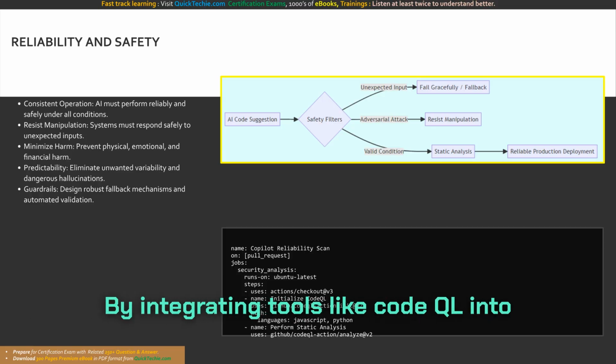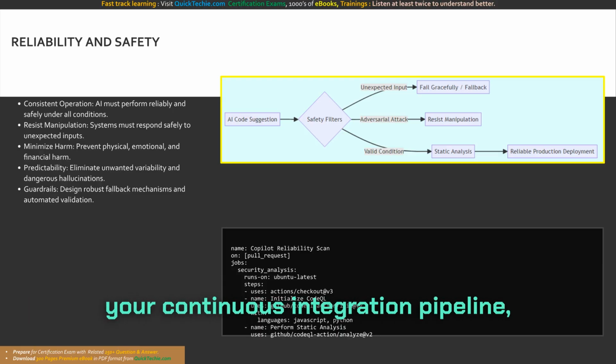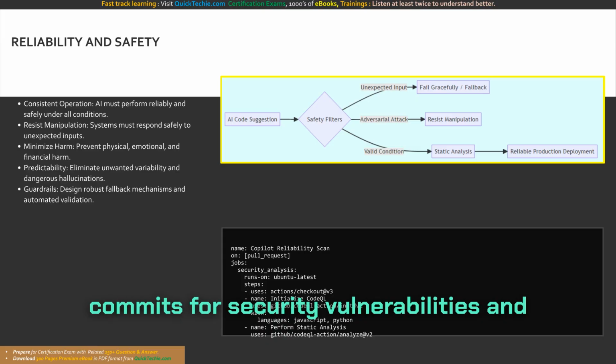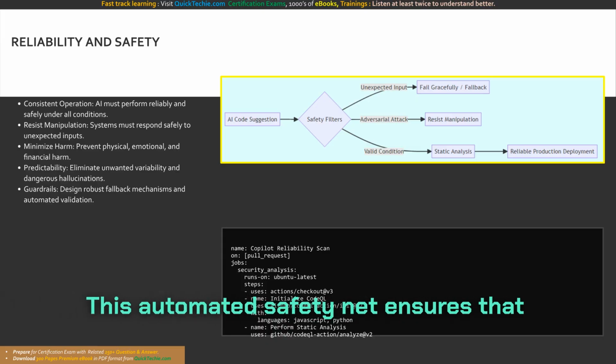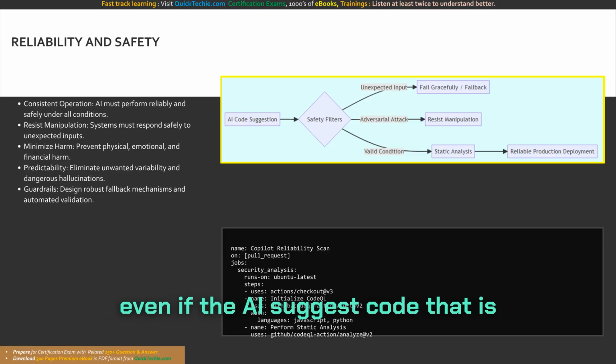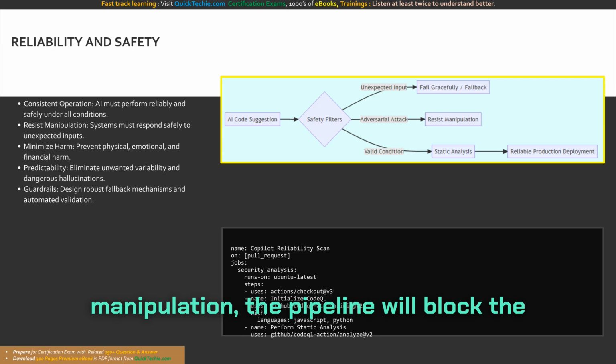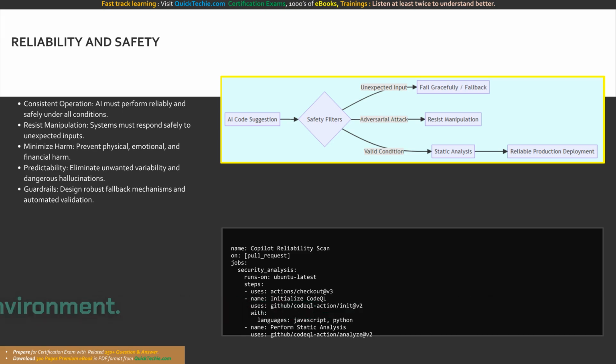By integrating tools like CodeQL into your continuous integration pipeline, you forcefully scan all AI-generated commits for security vulnerabilities and reliability flaws. This automated safety net ensures that even if the AI suggests code that is functionally erratic or vulnerable to manipulation, the pipeline will block the merge, protecting your production environment.